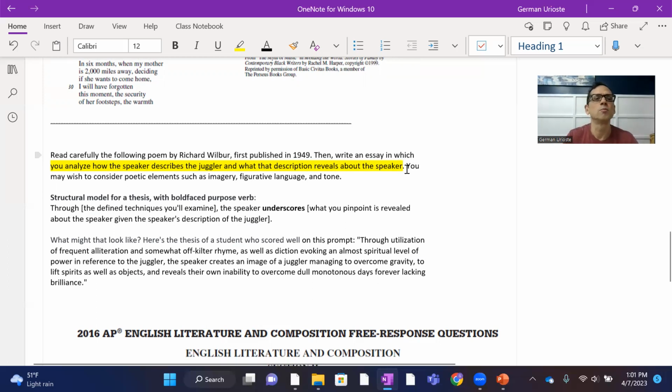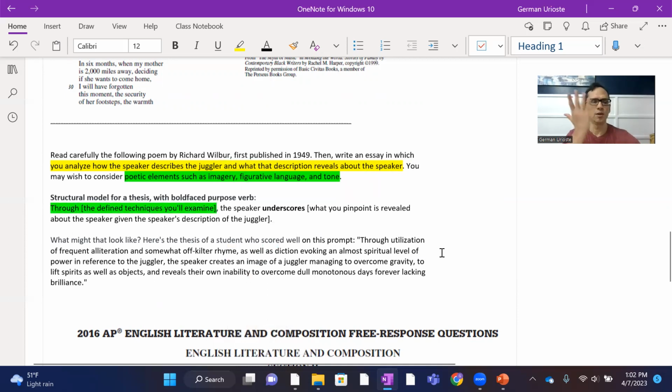And here's the second part. You may wish to consider poetic elements such as imagery, figurative language, and tone. Again, we'll make that green. The how piece, right? How do those particular elements give us an answer to this claim we're asking you to make? So again, same thing. Get in the habit of structural models for the thesis statements.